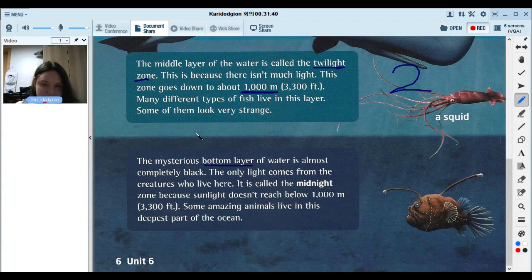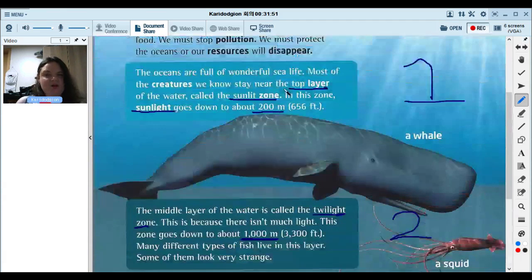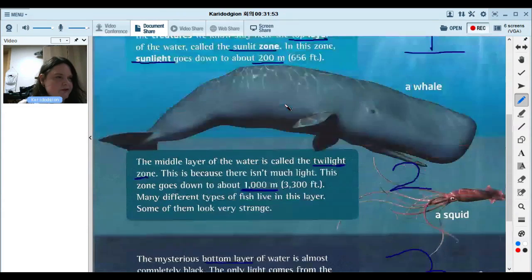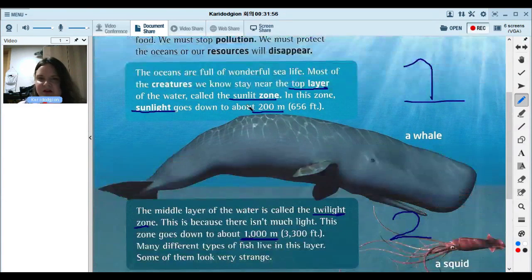We can't see anything. It's called the midnight zone because sunlight doesn't reach below 1,000 meters. So it's below 1,000 meters. This is the last zone. So there are 3 zones of the ocean, and different types of animals live here.